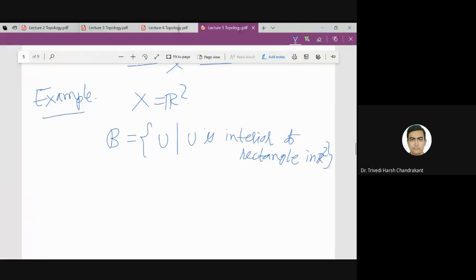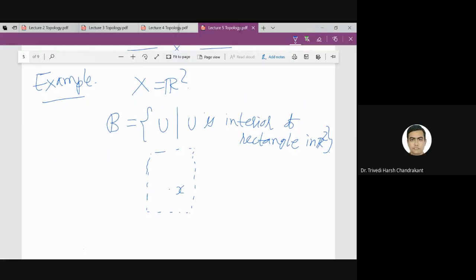So let me explain that second condition. If I take a point X in a plane, then geometrically we can see that this will happen. For example, X is in this rectangle. So this is my U1, the interior of this rectangle. Interior means all the points inside this rectangle. It is not the points on the rectangle, it is the points inside the rectangle. So U1 is this, defined using this rectangle, and it contains this point X.